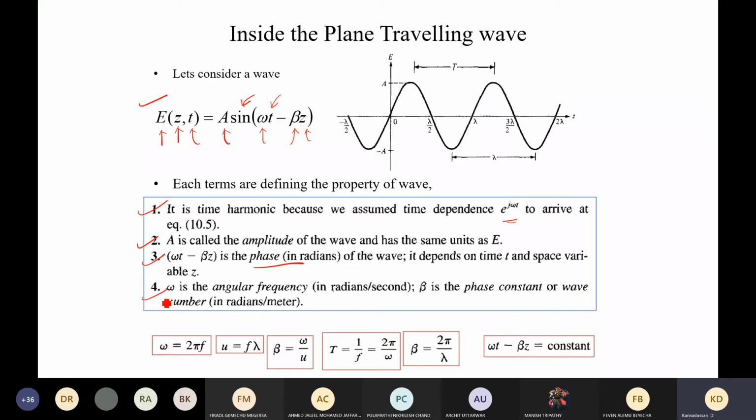And of course, omega is referred to as angular frequency, and the beta is referred to as phase constant. And in some other physics books, you can find this as a wave number. And all these quantities are described in terms of the wavelength and the time period and everything else. So this is how the wave is traveling along the z direction.